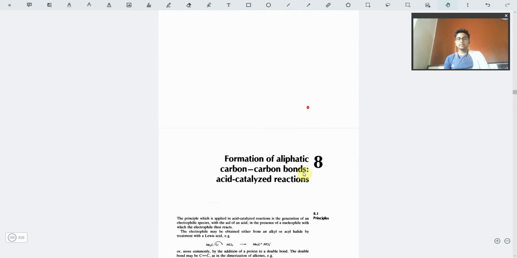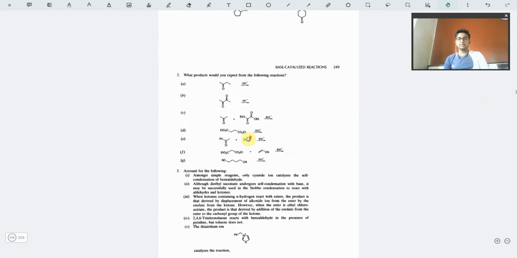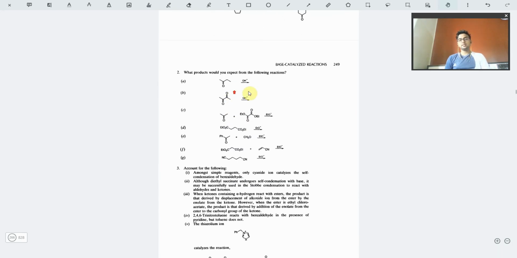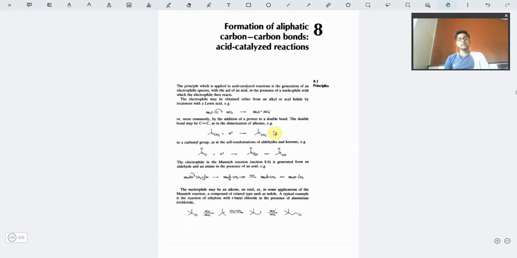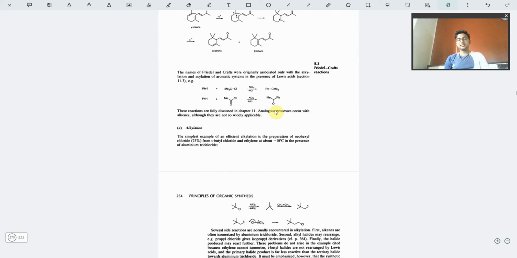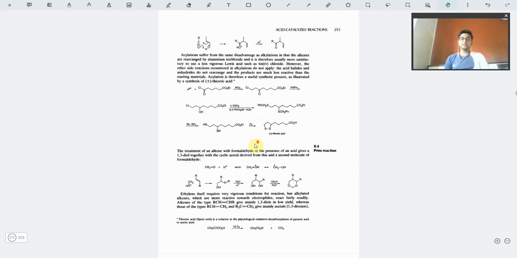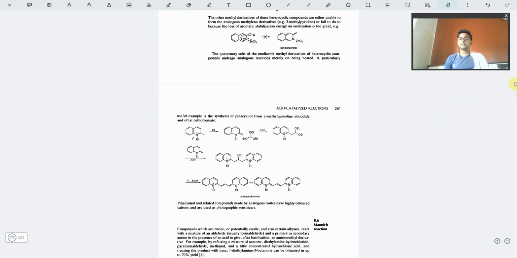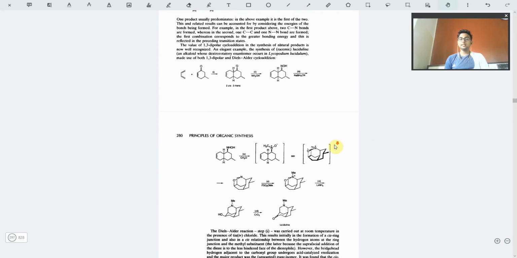Then we have acid catalyzed reactions. Here you can see that many good reaction problems are given, so you may just follow those and practice those. Similarly, acid catalyzed reactions are quite extensively provided. Reactions involving aromatic species are also given.